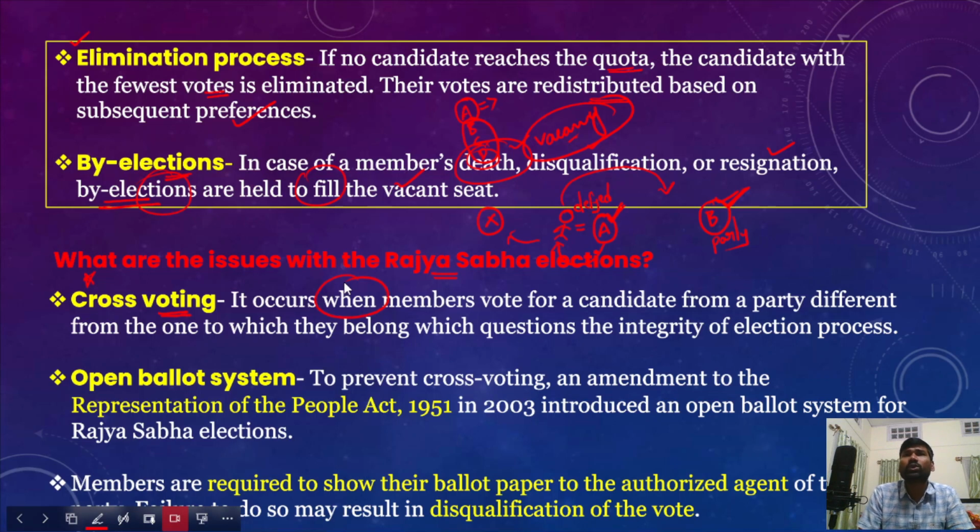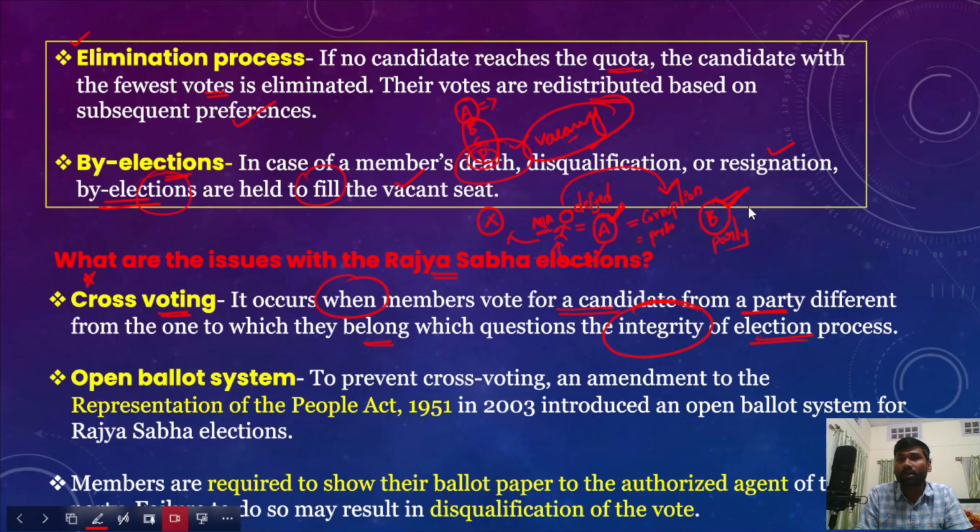Generally, cross voting occurs when members vote for a candidate from a party different from the one to which they belong, which questions the total integrity of the election process. This MLA had not voted for the candidate of political party A to which he belonged. Rather, he voted for a different political party. So various factors come into the picture here. For example, corruption and personal benefits.